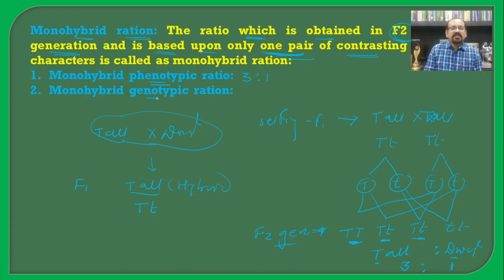But if we see the genotypic ratio, then capital T capital T is 1, capital T small t is 2, and small t small t again is 1, and hence 1:2:1 becomes the monohybrid genotypic ratio.